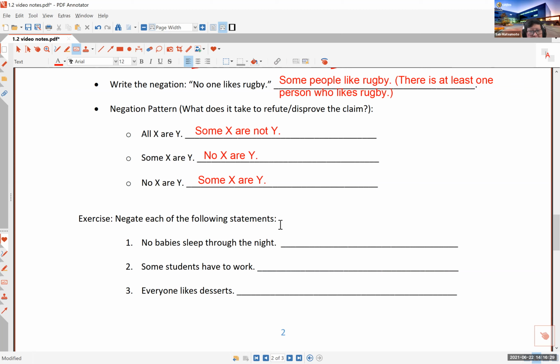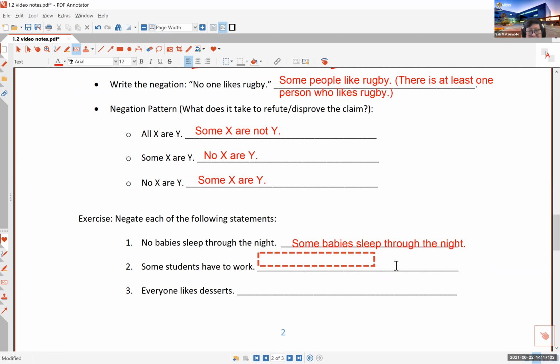Negate each of the following. No babies sleep through the night. Oh, that's not true, because what would you have to claim? There exists at least one baby who, nobody's going to speak this way strictly logically, but what you need to say is something like there is at least one baby who does sleep through the night, correct? And so normally we would say things like some babies do sleep through the night. That would be a good negation.